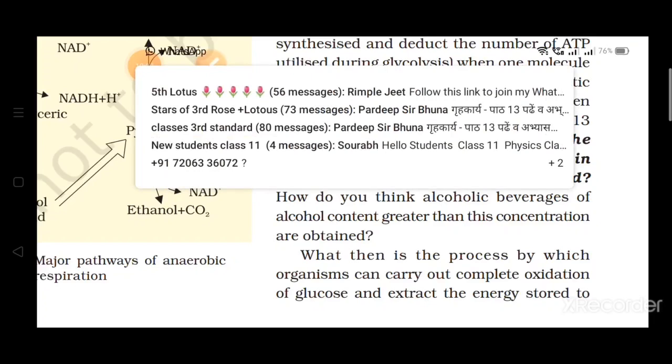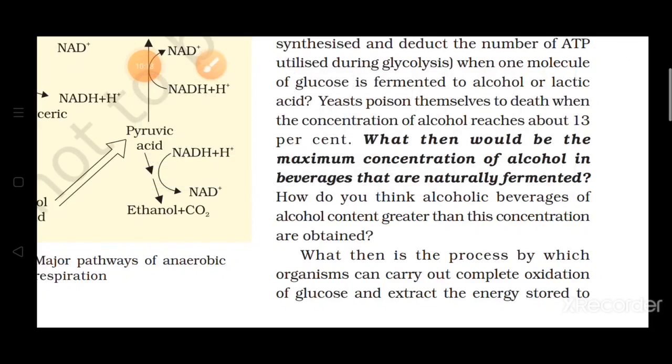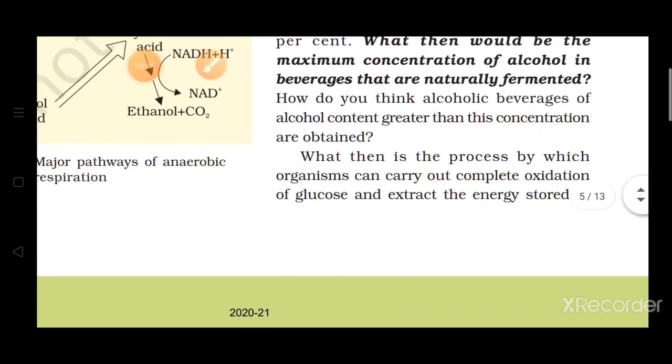which we call the desi alcohol that they had made, and by drinking it a lot of people died. What was the cause of all that? Because the microorganisms who did anaerobic respiration, the concentration of the alcohol increased. Because of that, those microorganisms died in that liquid. So what is being done when the beverages are made? Distillation is done to remove these microorganisms.